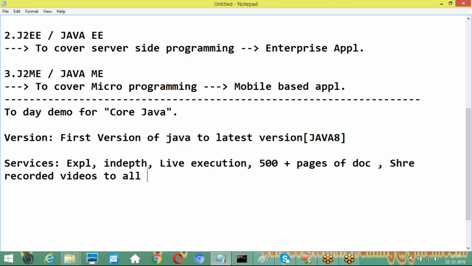Maybe we might upload it in Google Drive or Mega, and I will send that link to you. Why? Because we are unable to send the total video over the network here. We will upload it in drives, and you can check the drives and see the total video there clearly. So we will share the recorded videos to all of you.